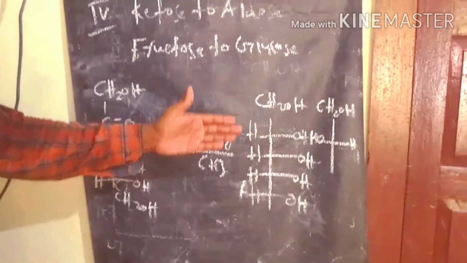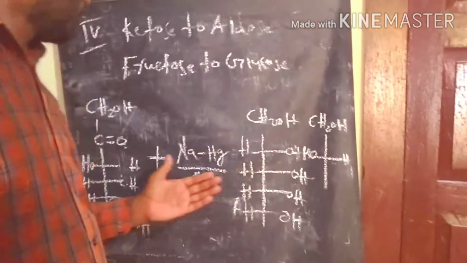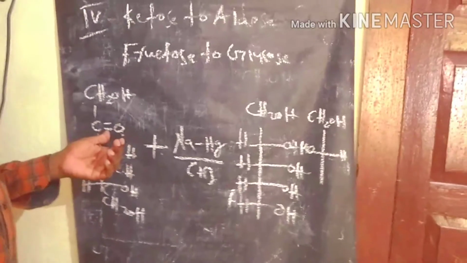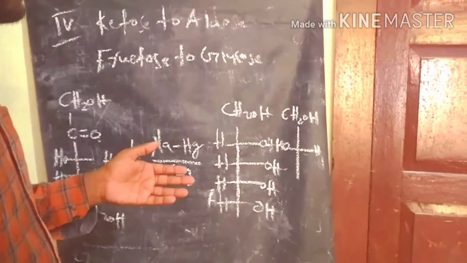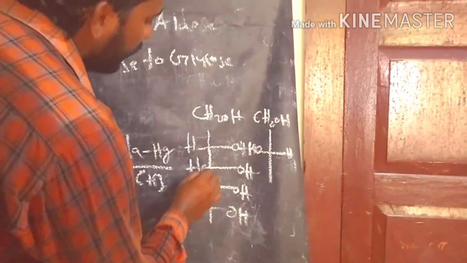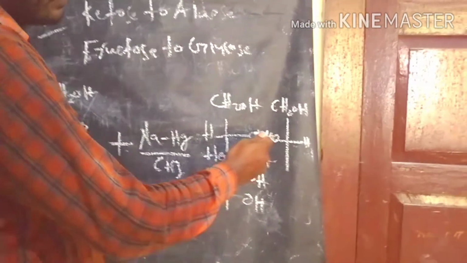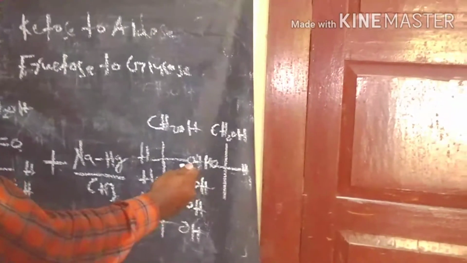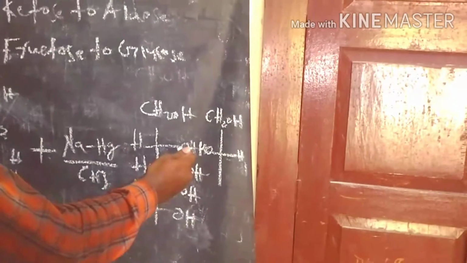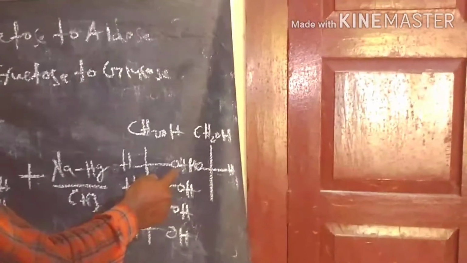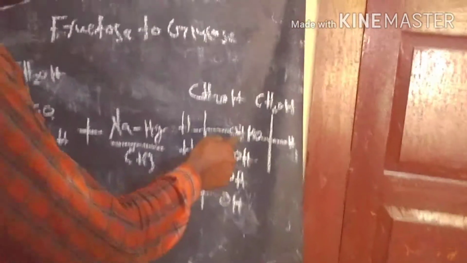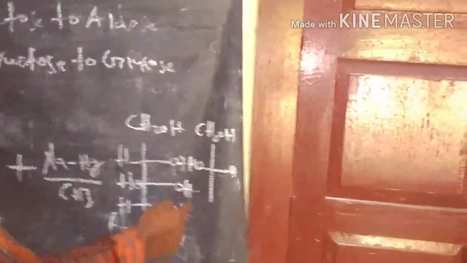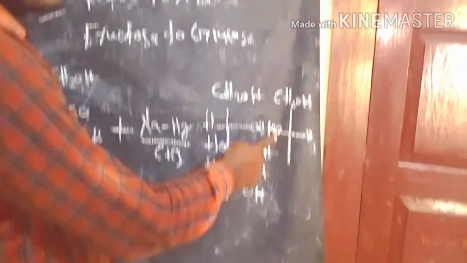We are getting two possibilities, because of the newly introduced hydroxy group at the carbonyl center. The hydroxy group can be on the right side or the left side, so we have two possibilities. If the hydroxy group is introduced on the right side, we call it sorbitol. If on the left side, we call it mannitol.